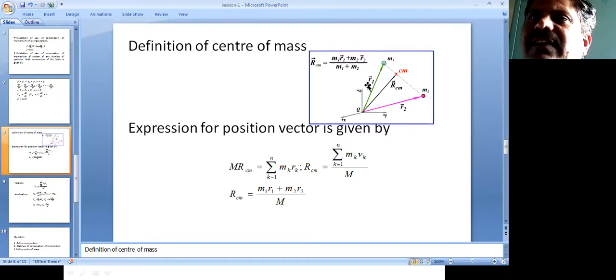R1 and R2 are the positional vectors of particles M1 and M2, and RCM is the positional vector of the center of mass of this system.